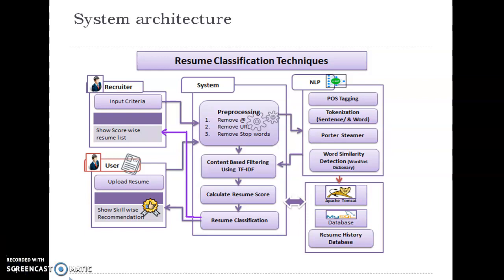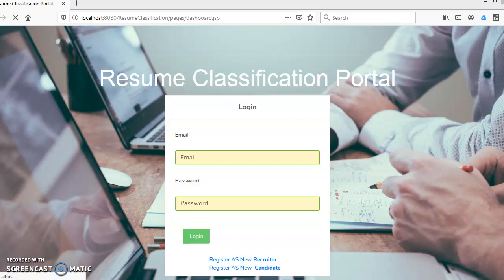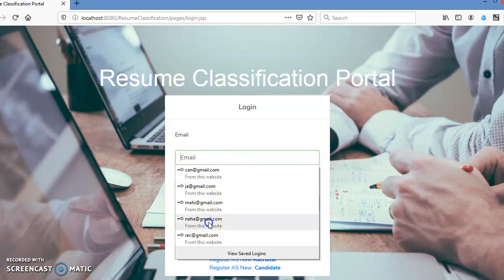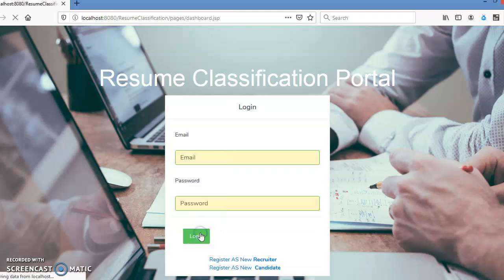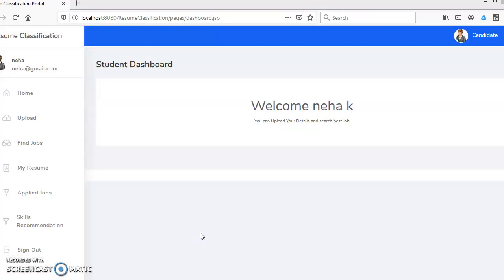Now we will see a demo of our project. This is the login page of our system. Now we have logged into the system.